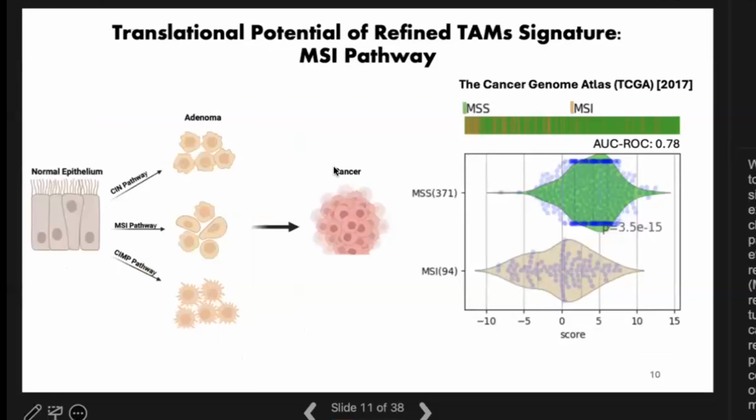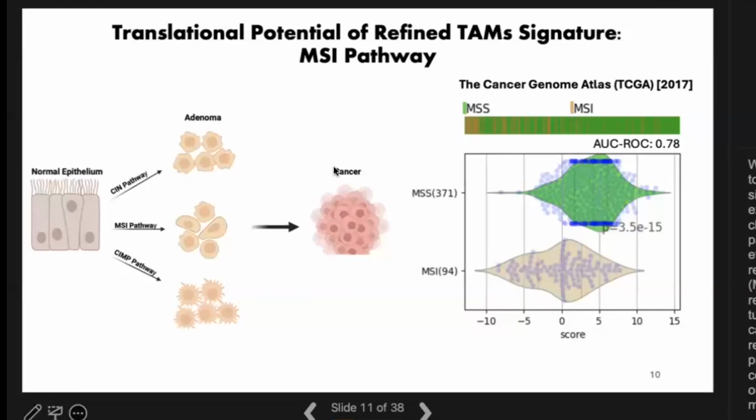So while our study primarily focused on linking cancer prognosis to macrophage polarization, we discovered that our TAM signature can also classify colorectal cancer subtypes. For example, the disease develops through pathways like chromosomal instability, mismatch repair, and serrated pathways. Our refined signature distinguishes these pathways' effects on cancer development.